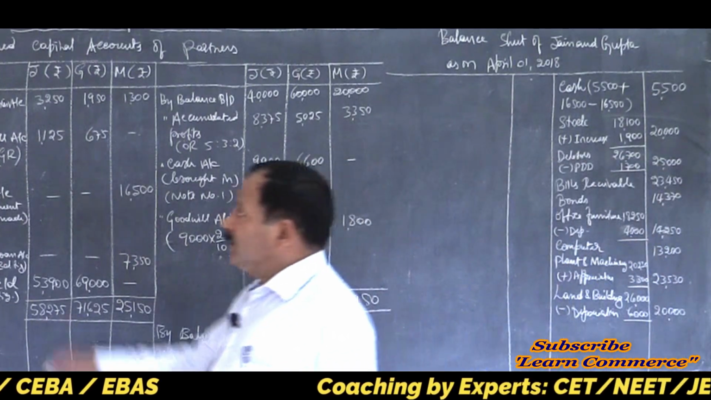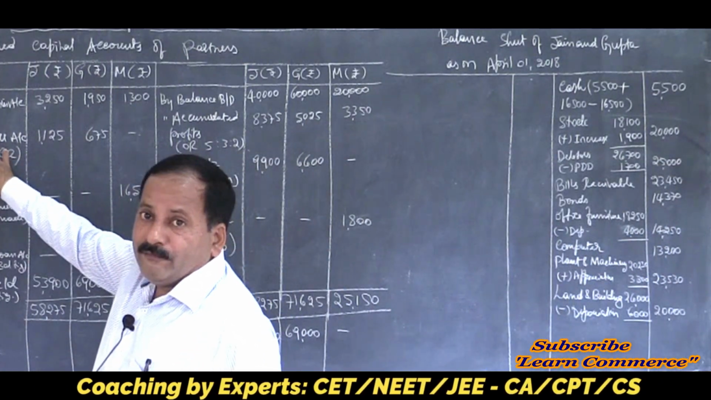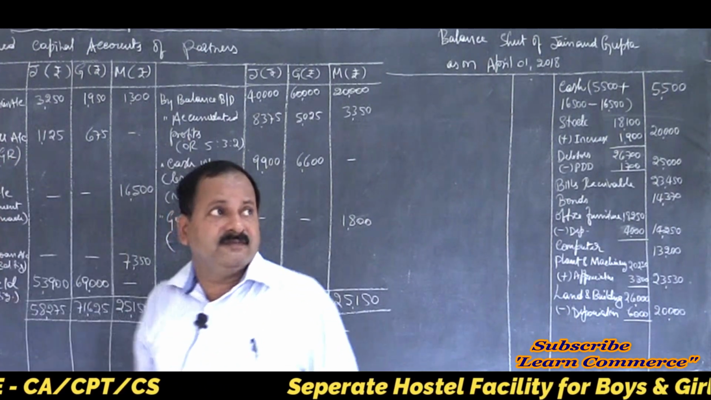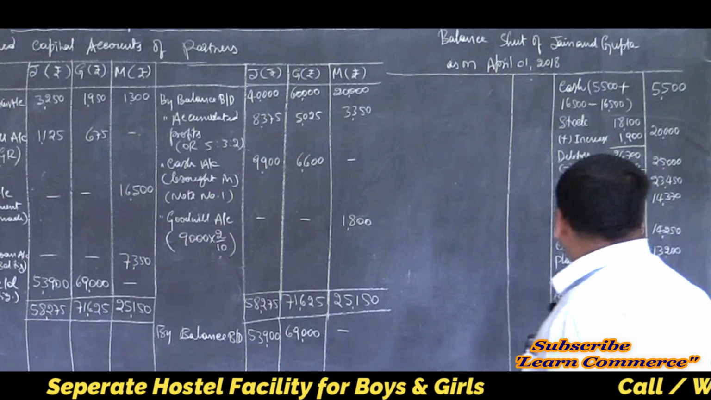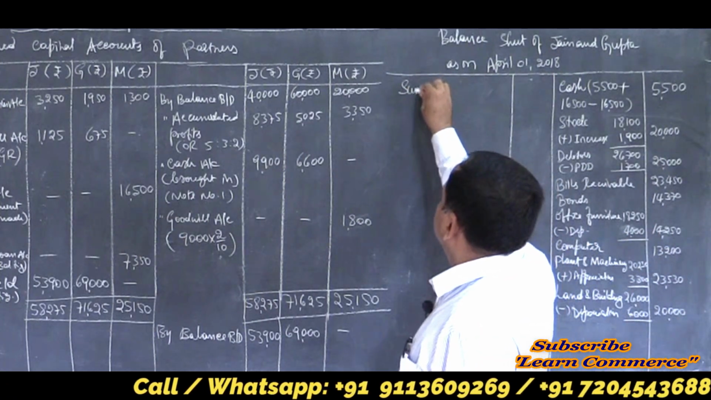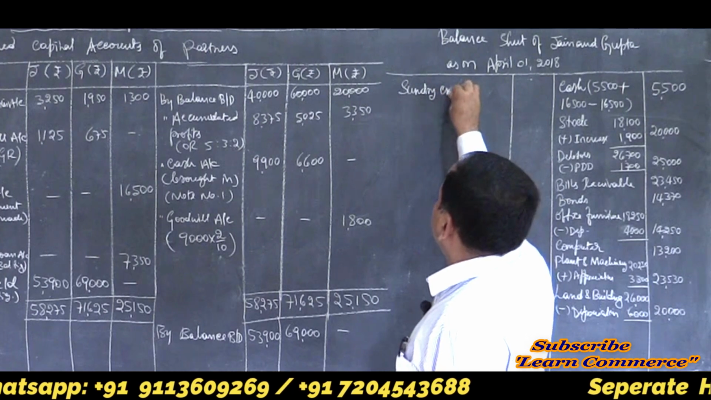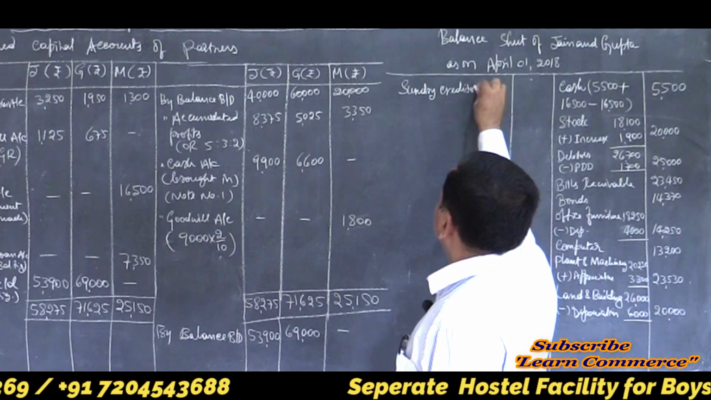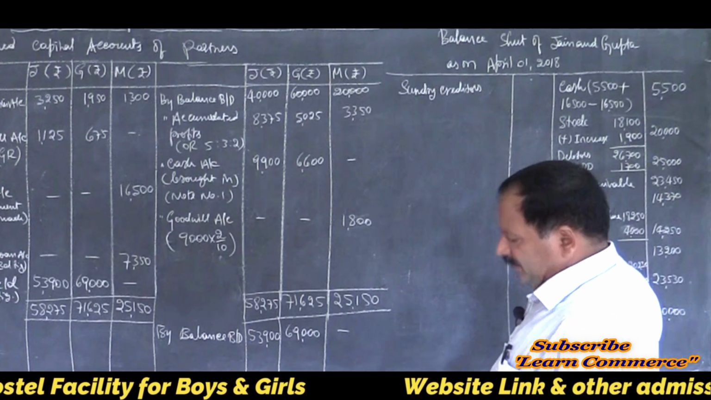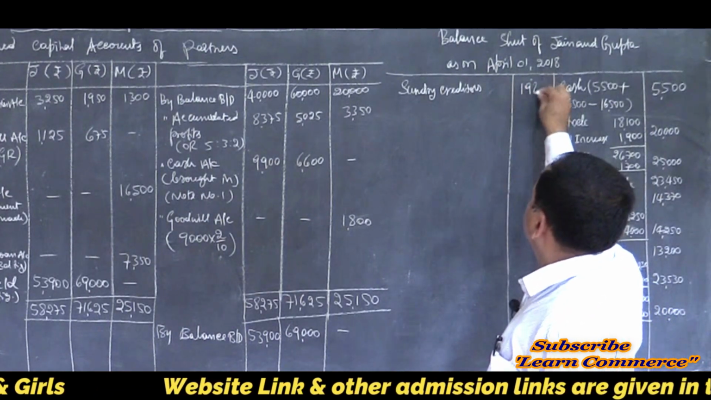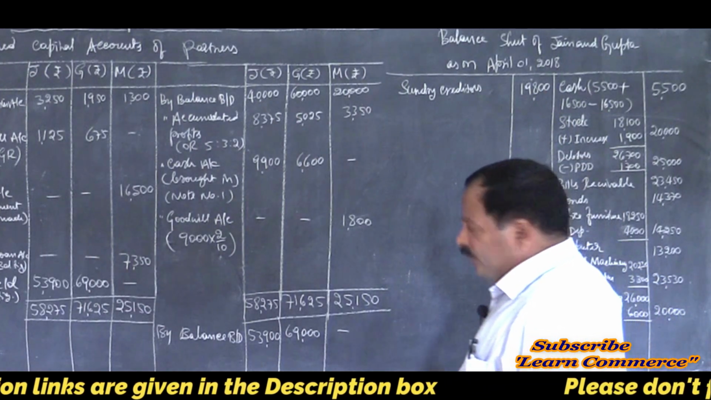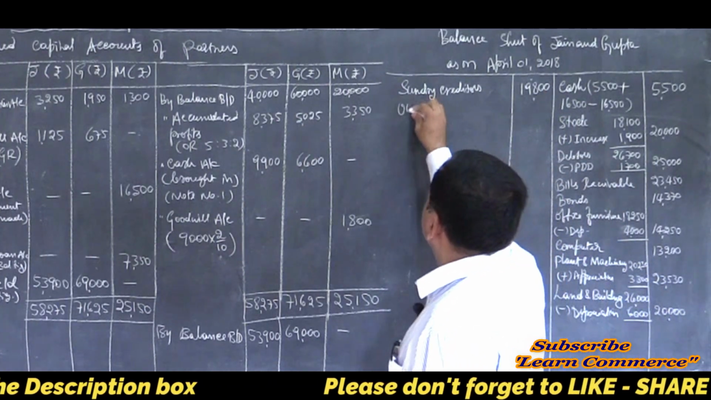Goodwill will not come because goodwill is already written off. We gave a debit entry so that the goodwill gets cancelled, isn't it? So then move on to the liability side. Then sundry creditors. How much? 19,800. Then outstanding telephone bills.